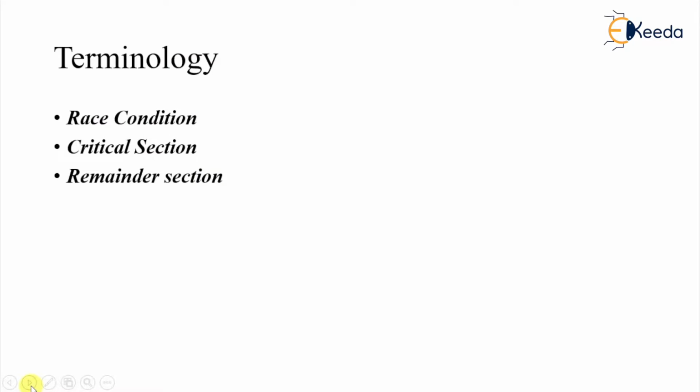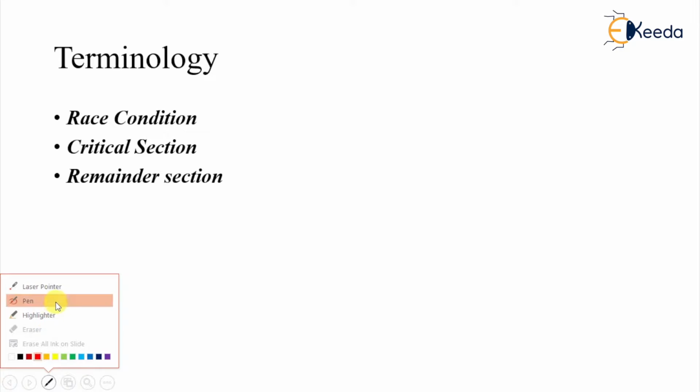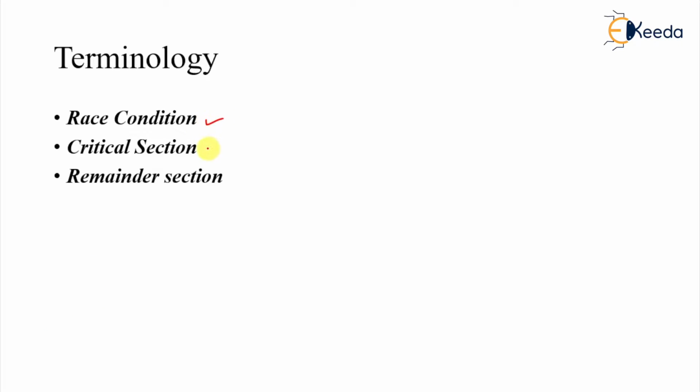So welcome here, and what we are talking about here is the race condition and critical section, and a less relevant topic here is the remainder section. So we talk about race condition, critical section, and remainder section. This is the important part.